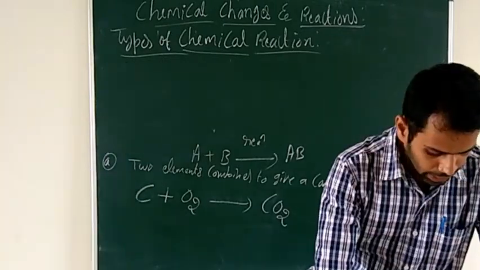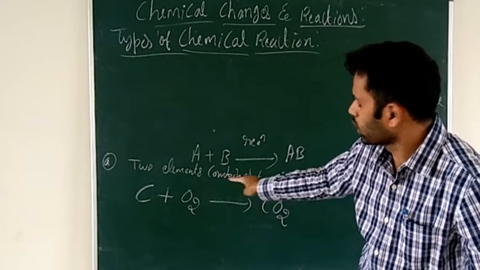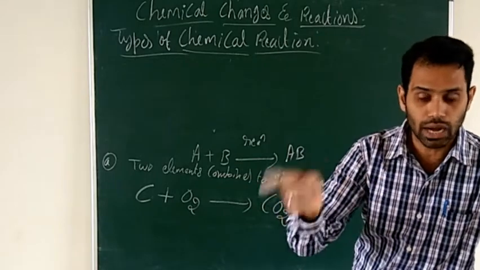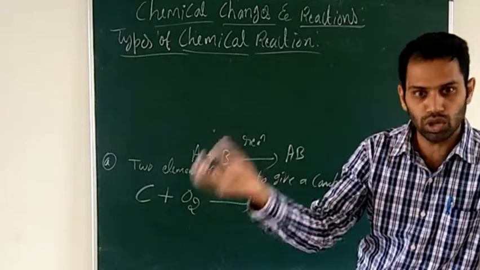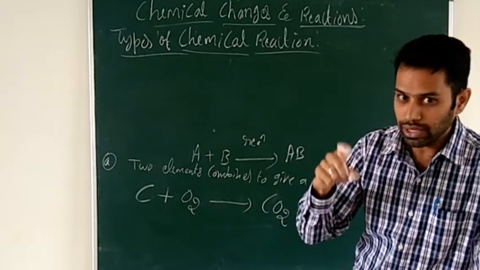An element and a compound. So next one, we have an element and a compound. They will combine together to give a new substance or one more compound.